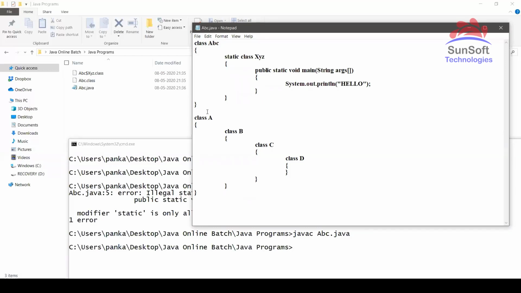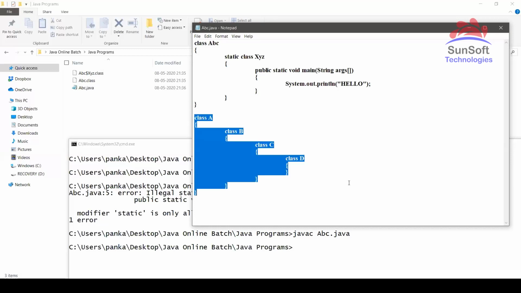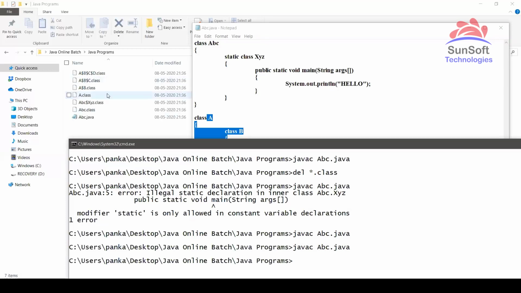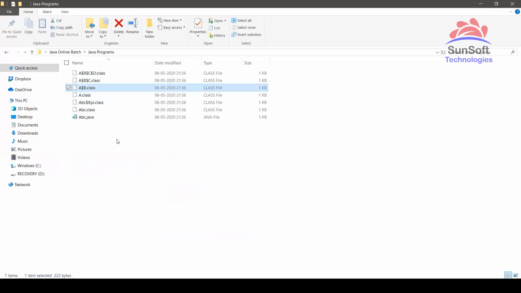I will get 4 .class files now, because there is a .class file for every class. But how 4 .class files? One is only A.class, second will be A$B.class, third will be A$B$C.class, and fourth will be A$B$C$D. Let's see that. When I compile, check out the folder: A.class, A$B.class, A$B$C, and A$B$C$D. So for every inner class, a separate .class file is created.